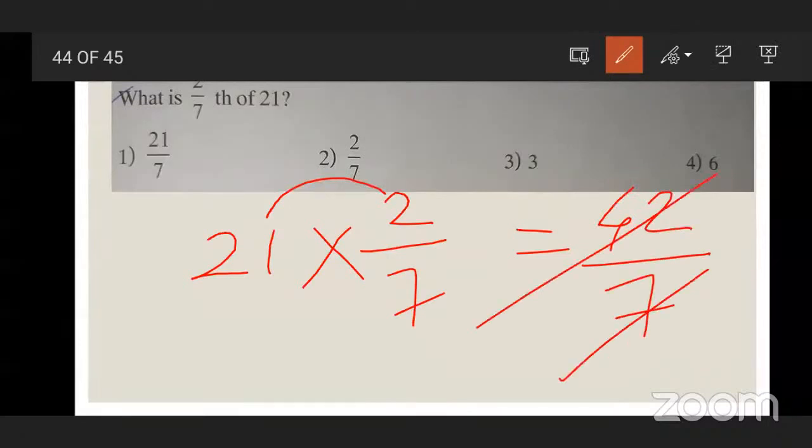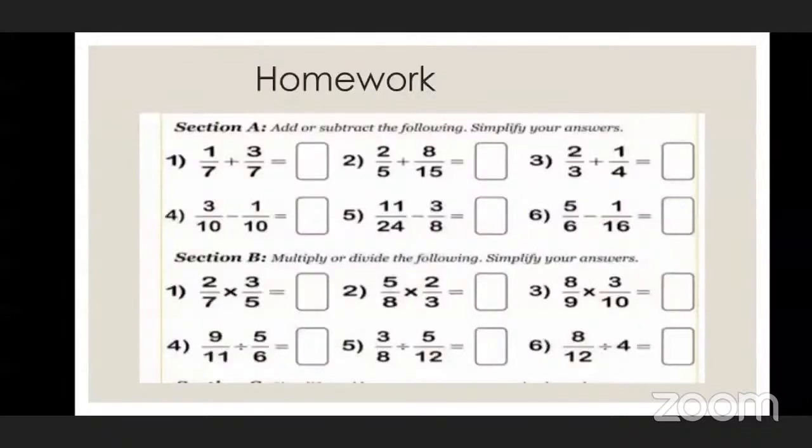When does 42 come in the table of 7? 7 sixes are how much? 42. Okay, so what is your correct answer? Option number 4. Yes, option number 4 is your correct answer.